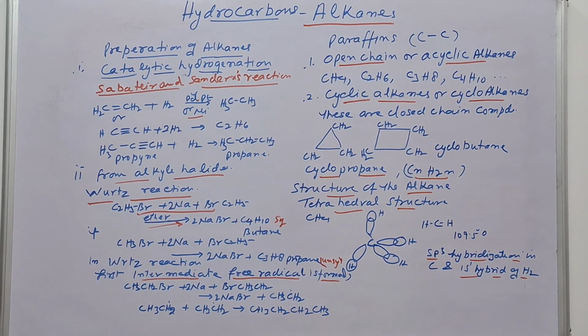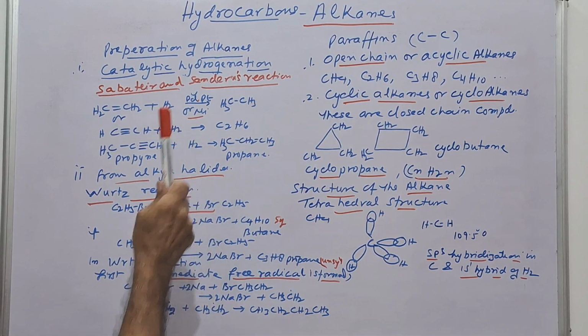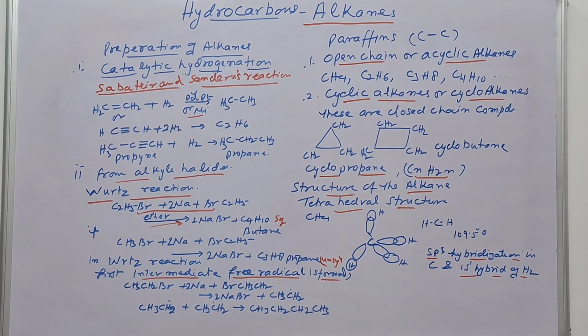Now the second method is from alkyl halides. It is known as the Wurtz reaction.